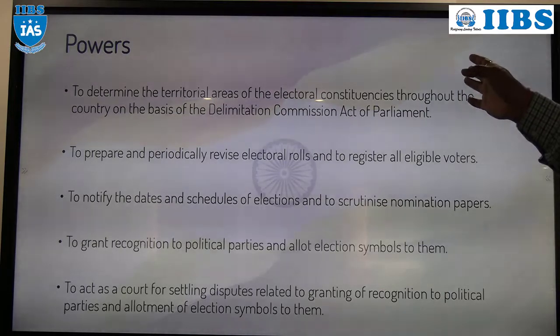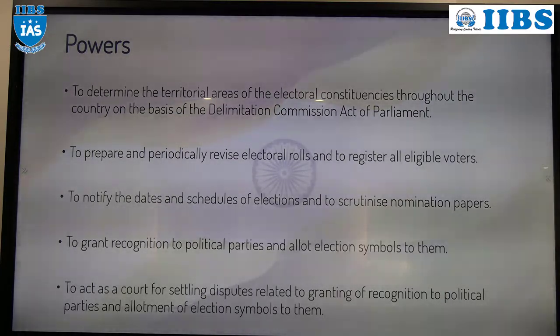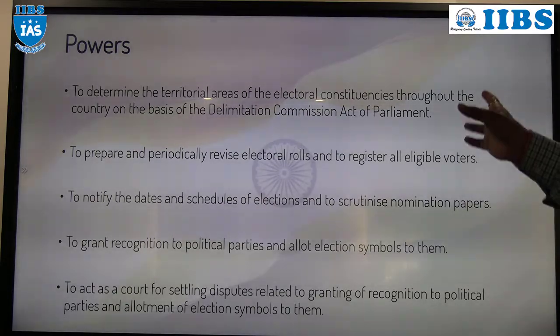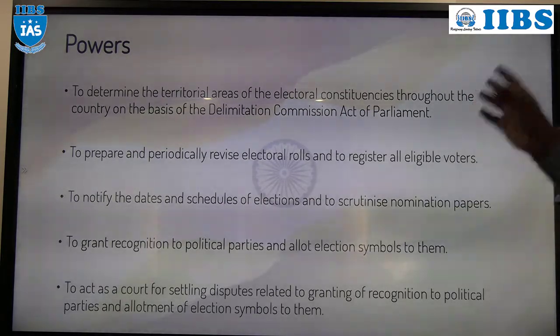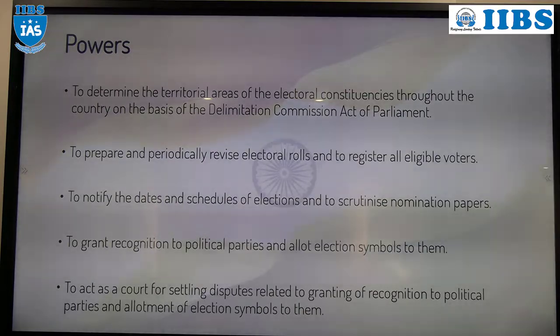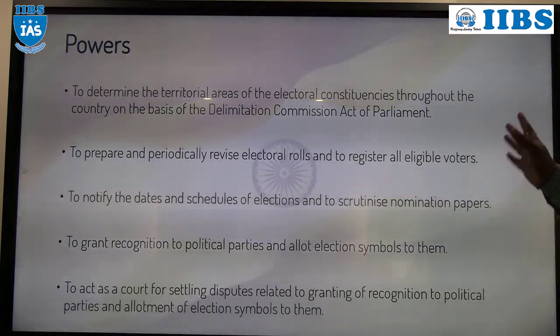And Election Commission of India consists of 3 members. One is the Chief Election Commissioner and two are Election Commissioners. Don't confuse yourself. Understood? We are discussing the power of the Election Commission of India, not the Chief Election Commissioner. Okay? So, who will decide the date and who will schedule the elections across the country? Election Commission of India.